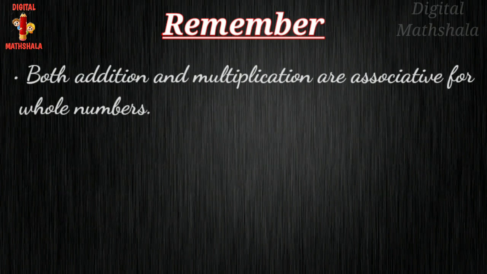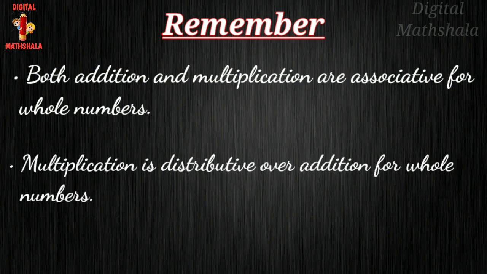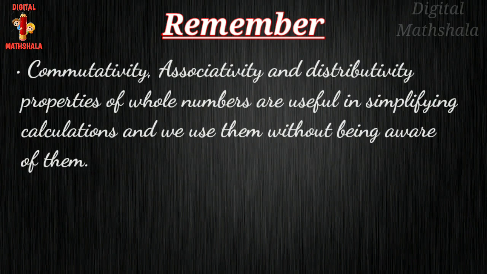Both addition and multiplication are associative for whole numbers. Multiplication is distributive over addition for whole numbers. Commutative, associative and distributive properties of whole numbers are useful in simplifying calculations, and we use them without being aware of them.